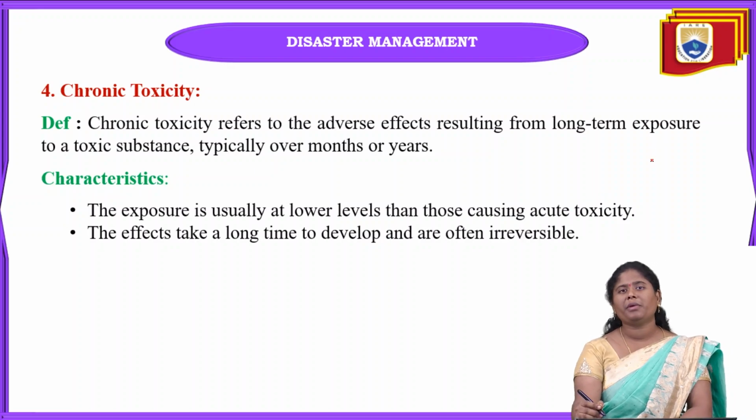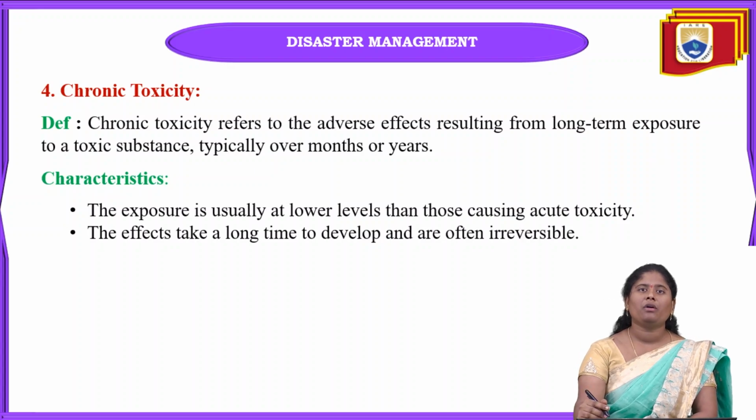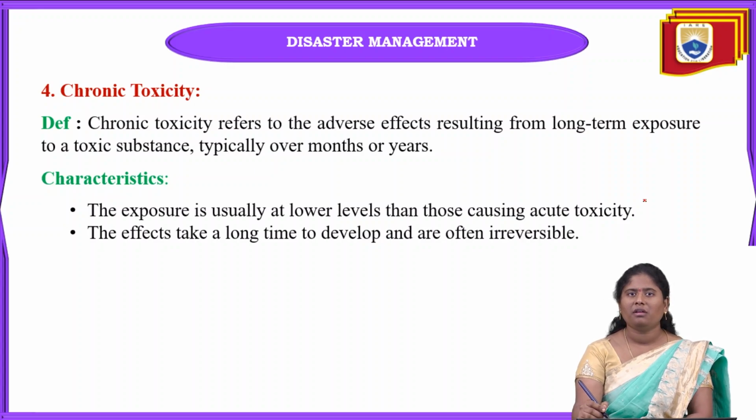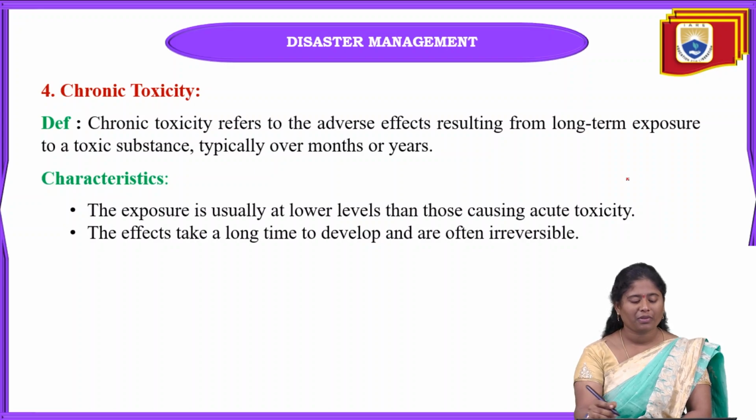And what are the main characteristics of chronic toxicity? When we are exposed at very low levels, this can cause acute toxicity sometimes. Okay. And next, when chronic toxicity develops in our body, it will take a very long time and sometimes it can be irreversible also. Okay.